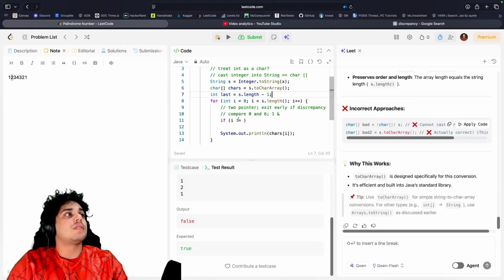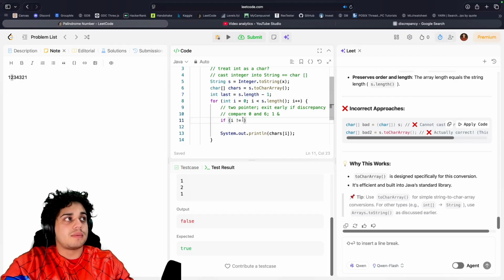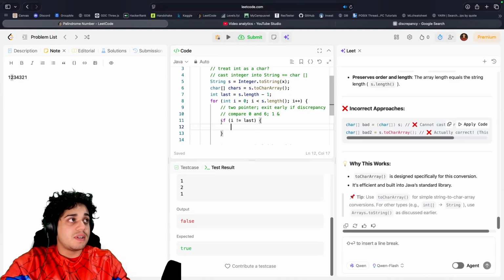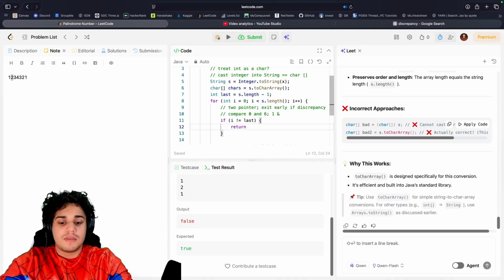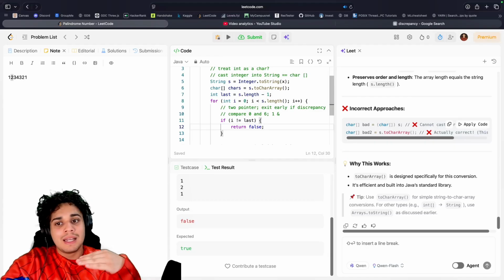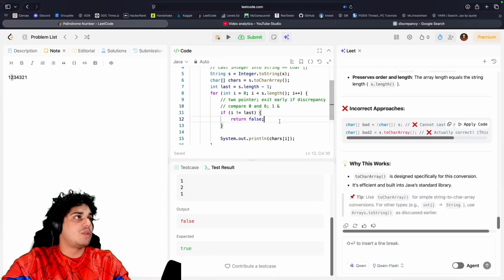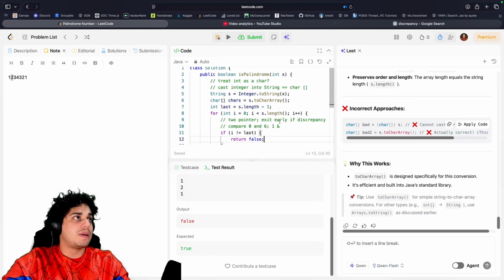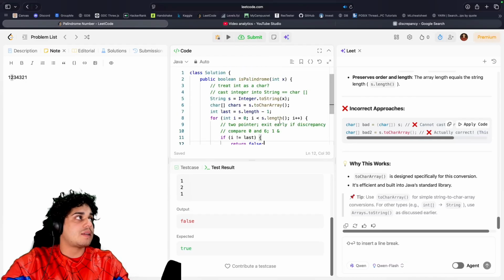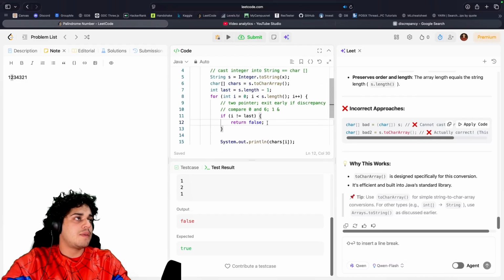And now I can compare this and the last one. If this is true, if i does not equal last, then we're going to return false early. We're going to cut it early. We don't have time to waste compute on this. There's much better things to do, like make AI slop. So we're returning false.